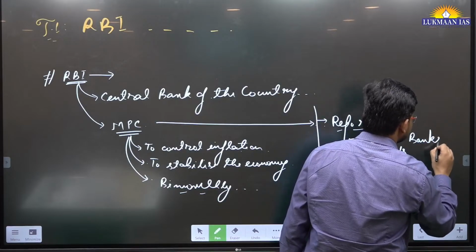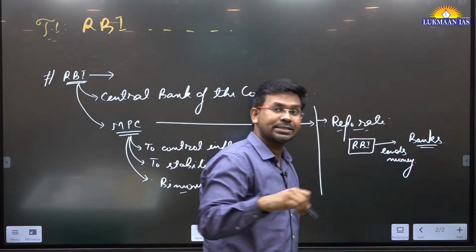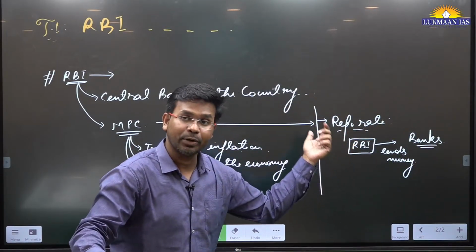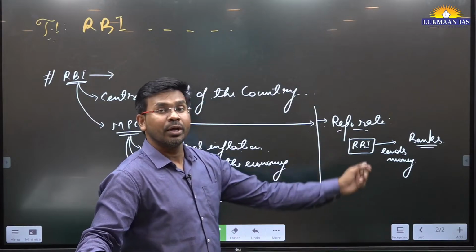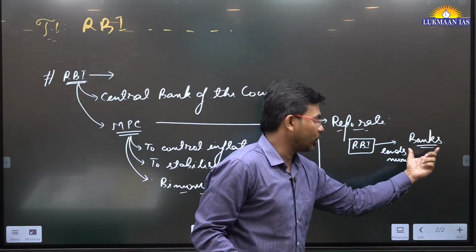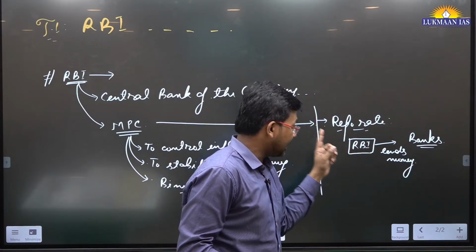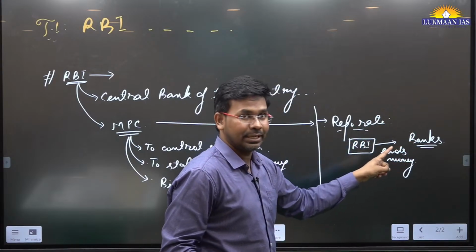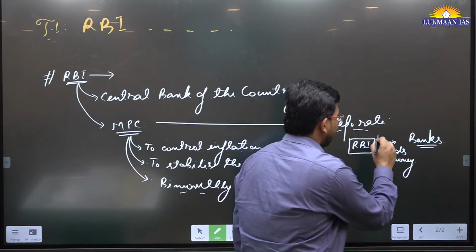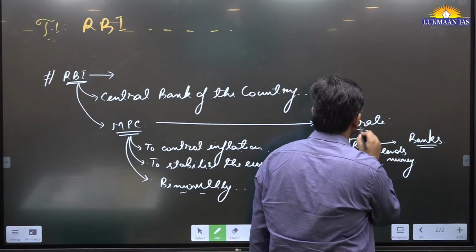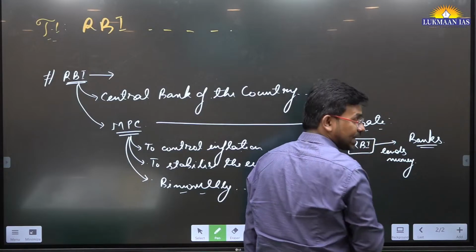Banks can be private sector banks, public sector banks, or non-banking financial companies. Whenever banks need a loan, they approach the Reserve Bank of India, and it lends money to the banks at some interest rate, and this interest rate is known as the repo rate.